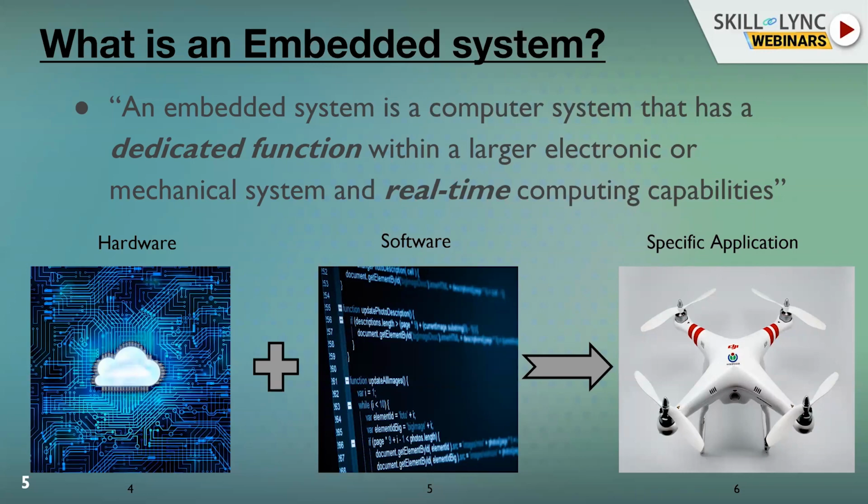That means it should be of a deterministic nature. It means when I have to apply the brake, it should apply the brake. That's why we should be very careful to design the systems just to do the same job without any other diversions. So this is one of the very salient features of the embedded system: it is very deterministic, very real time, and also built for a particular application. I think this clarifies it for all of us. An embedded system is just a combination of hardware and software to do a specific application.